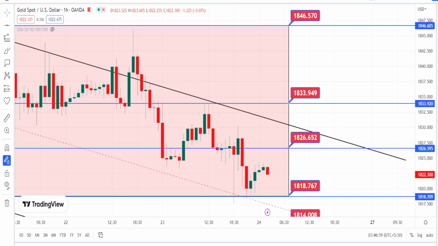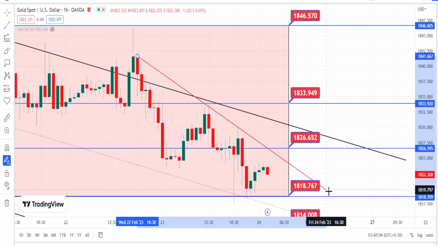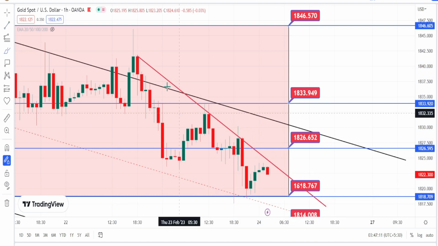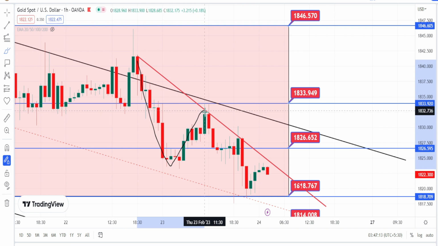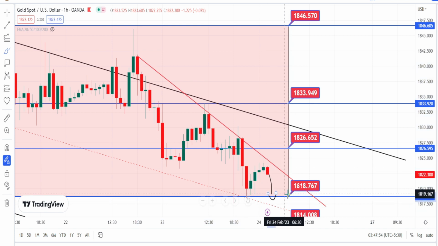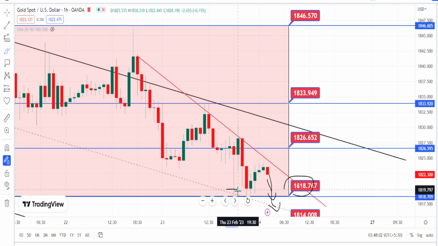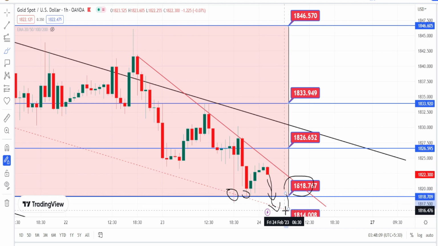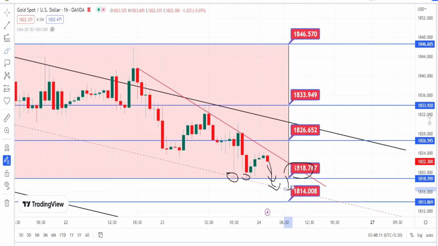In hourly time frame, when we look at the current trend of the price action, I'm again drawing a trend line or a resistance line, and based on this trend line, we can clearly notice that the current trend of the price action is in a bearish trend for now. And we have a very strong support level from the 4 hours time frame around the level of 1818. Once the price action gives a breakout from the support level of 1818, it will also be giving breakout from previous supports also, which means that we can expect the bearish trend to continue in hourly time frame also.